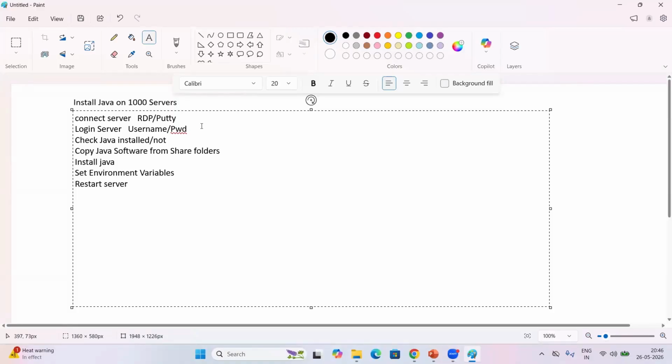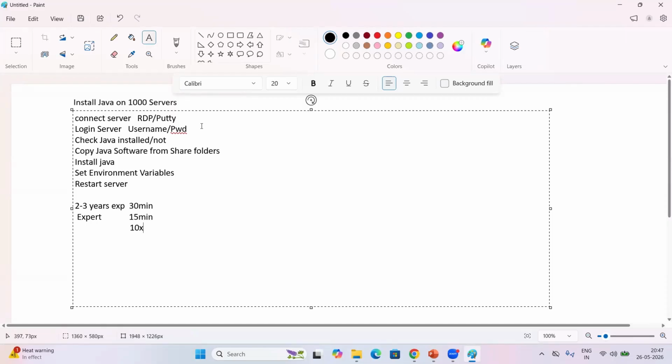So this is the actual process if you want to deploy Java on a single server, right? For example, if a person with 2 to 3 years of experience performs this activity on a single server, how much time will it take? Maybe 30 minutes. If the person is an expert, it may take 15 minutes. Let us say 10 minutes.